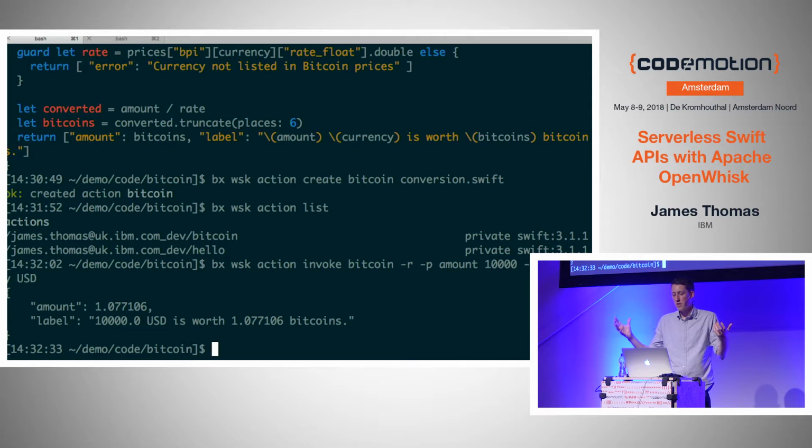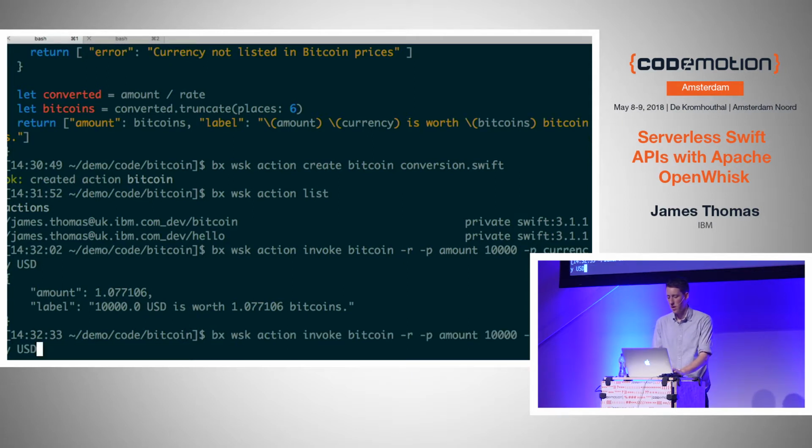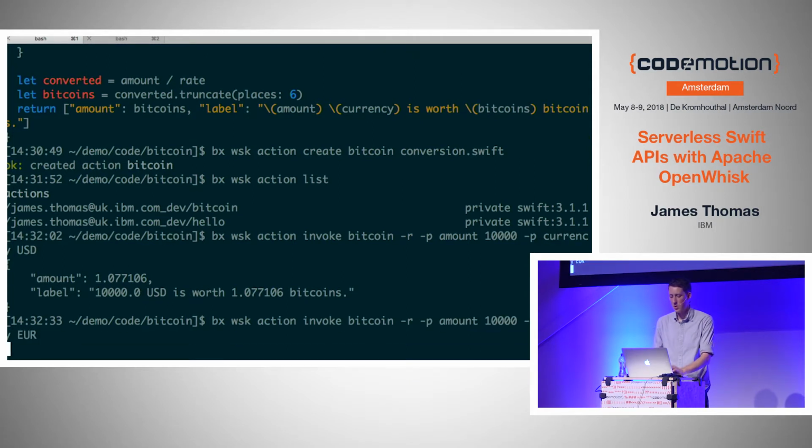So there we go, right? Bitcoin's got very expensive again. It's nearly $10,000 for a single Bitcoin. And I can try it with euros, or I could try it with pounds, and it's just gonna work. It's deployed, and I've tested it, and now I can start to think about kind of integrating it into my application.